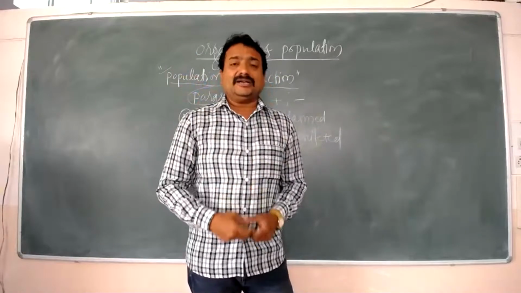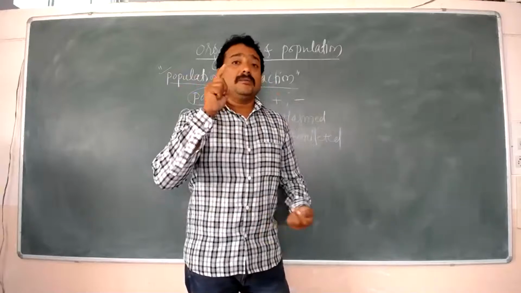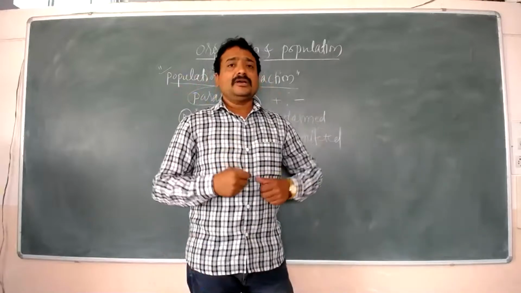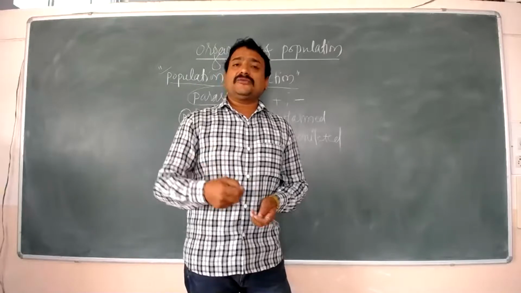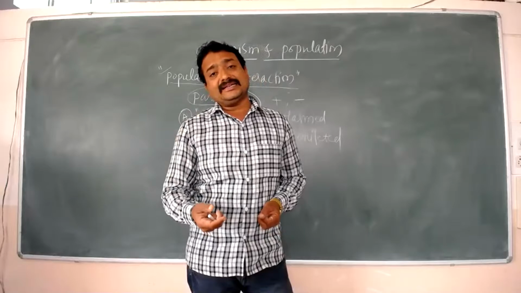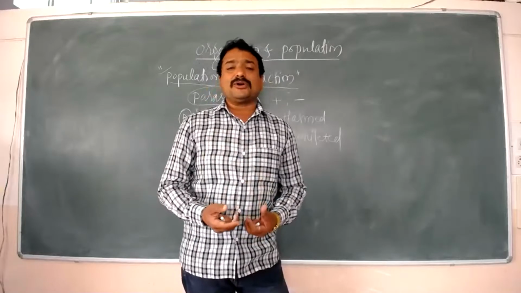They get shelter, they get food, but along with that they cause many diseases. For example, many of the fungal diseases, viral diseases or bacterial diseases which occur in the human body.